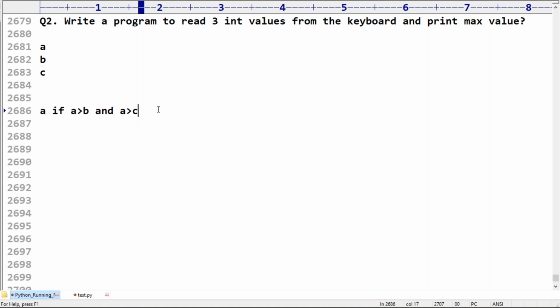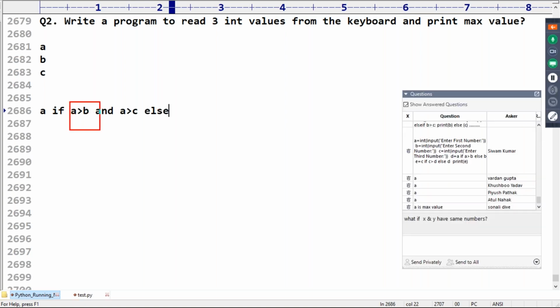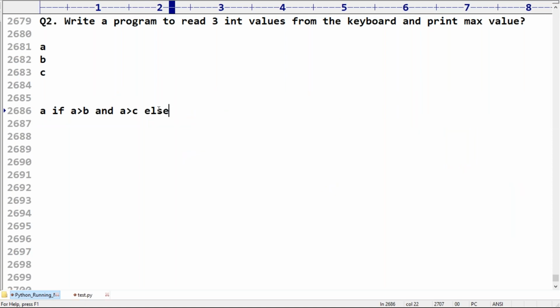Else, sir. This total is a single condition. So if this condition is satisfied, A is the max value. Else means, which is the max value? Either B or C is the max value. If this condition fails, it is a clear indication that A is not the max value. Then which is the max value? Either B or C.